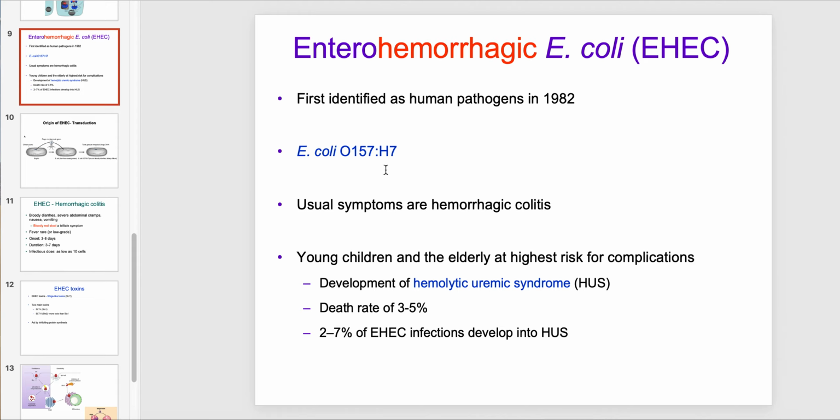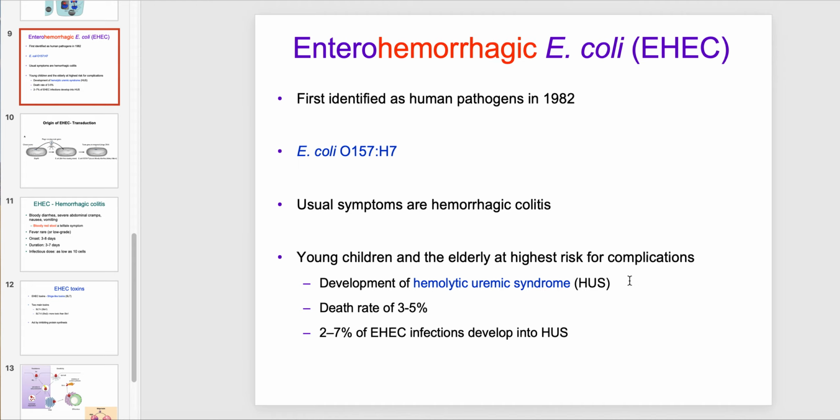So hopefully you remember from that serotype slide: O for O antigen 157 and H for flagella antigen 7. So there's a variety of flagella and O antigen types of E. coli. It causes a hemorrhagic colitis, which again is an inflammation typified with bleeding. But one of the interesting things that it also does is cause something called hemolytic uremic syndrome, or HUS.